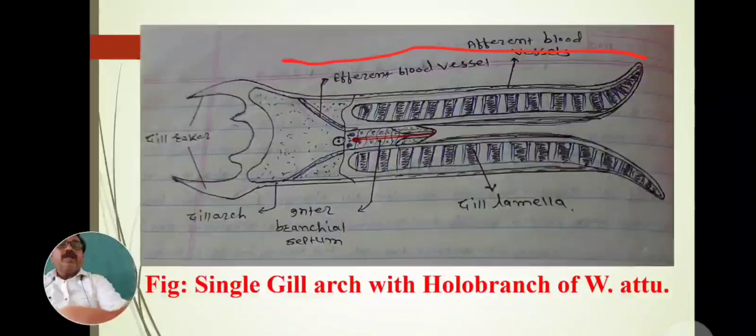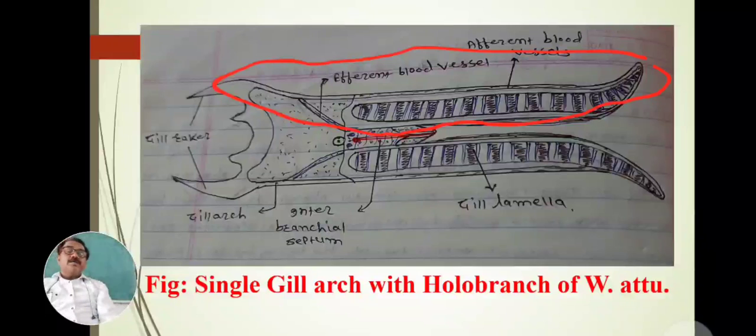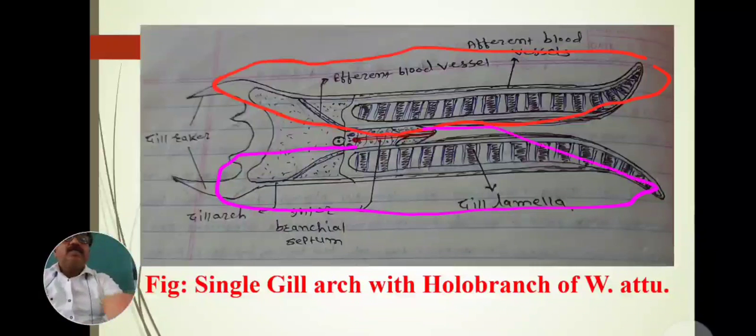This is a single hemibranch. This is red color, a single hemibranch, one side only. This is called a hemibranch. And another, the pink color, is another hemibranch. When these two hemibranchs are present, they form a complete gill. It is called one holobranch.